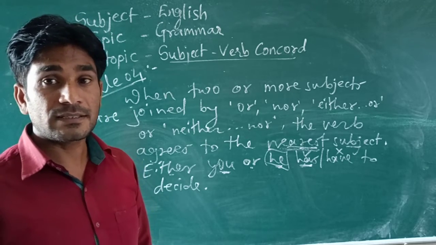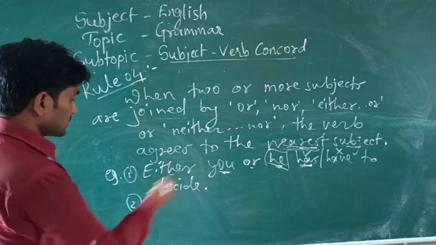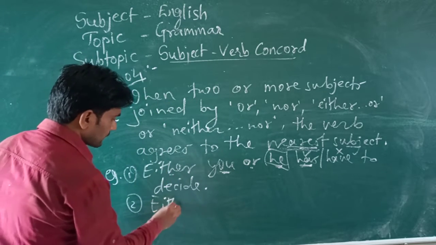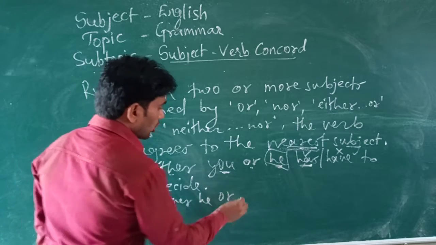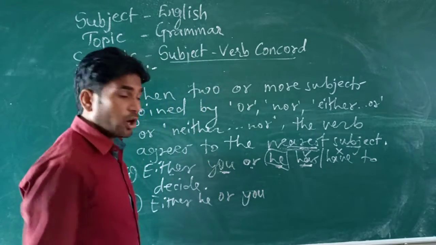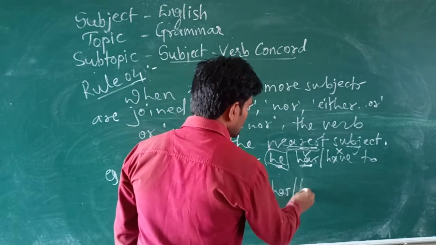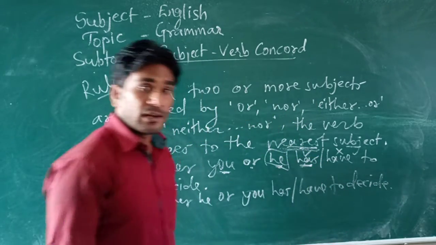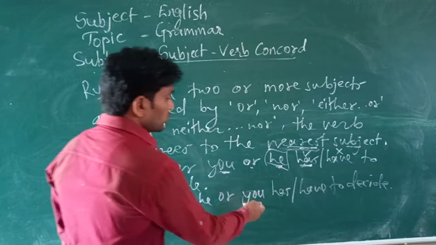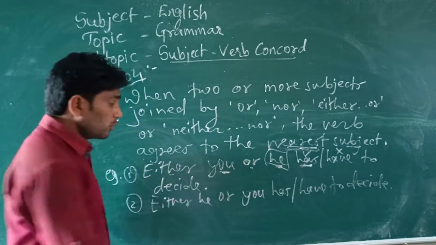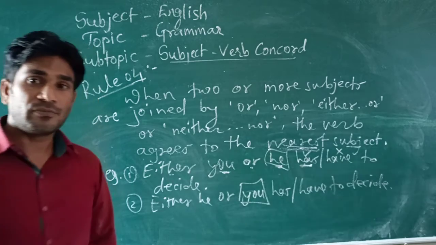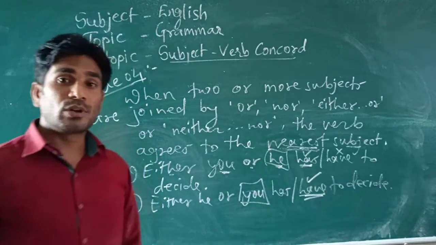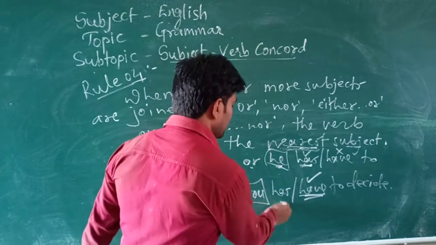correct. Yes, just make it vice versa. I mean, just change it or write it in vice versa. Okay, either he or you, you has or have to decide. Okay, now look at there in this sentence, either he or you has or have to decide. So now here the nearest subject is you. So what is correct there then? You plural, so have is plural. Here has is wrong.